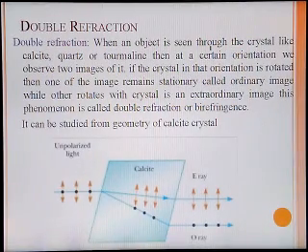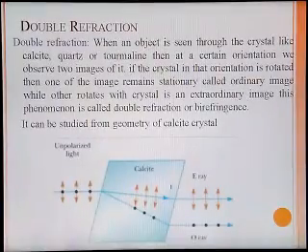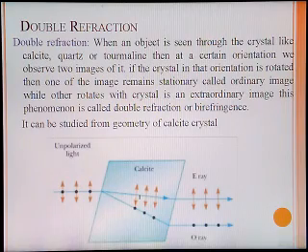It can be studied from the geometry of the calcite crystal. Here the principal plane of the calcite crystal is represented in this way. The unpolarized light is shown entering the calcite crystal. Here at the optic axis, it is divided into two paths. In one path the vibrations are parallel to the plane of the figure, and for the O ray the vibrations are perpendicular to the plane of the figure. Separate representation of the E ray and O ray due to double refraction is shown in the calcite crystal in this way.